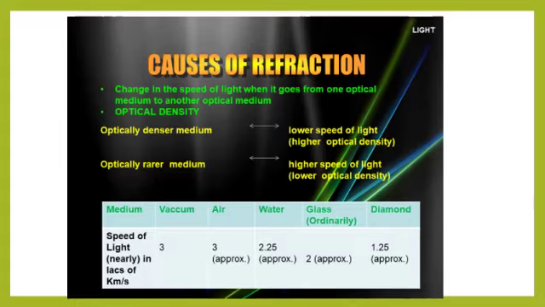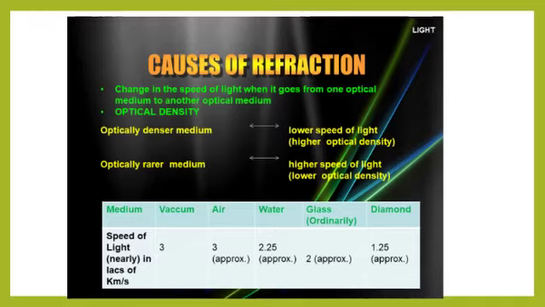Now, the speed of light in a given medium is taken as an indicator of its optical density. When the speed of light is more in a given medium, the medium is optically less dense, and vice versa. When the speed of light is less in a given medium, it has high optical density.